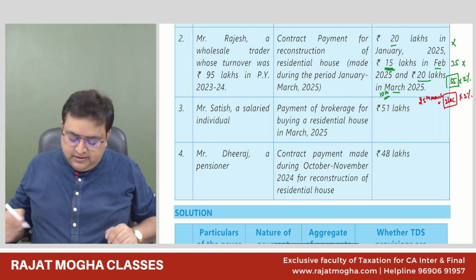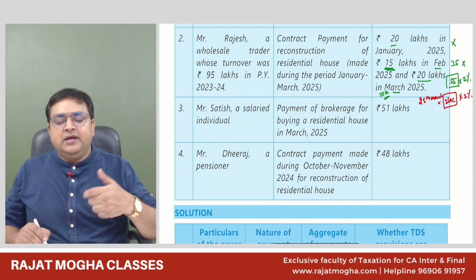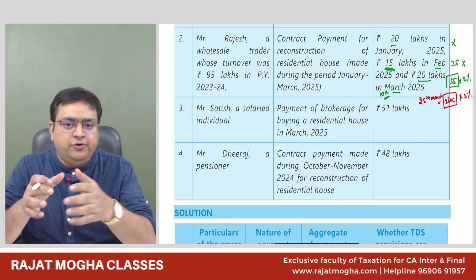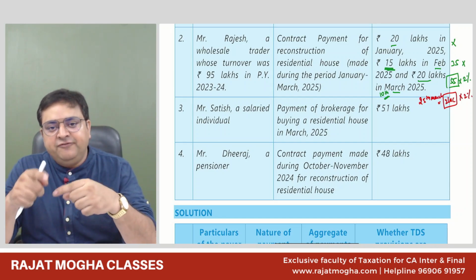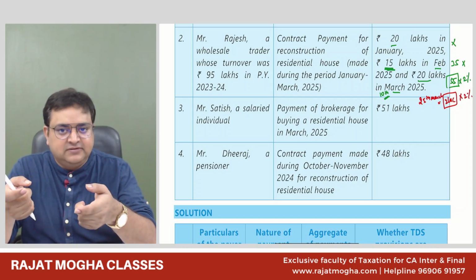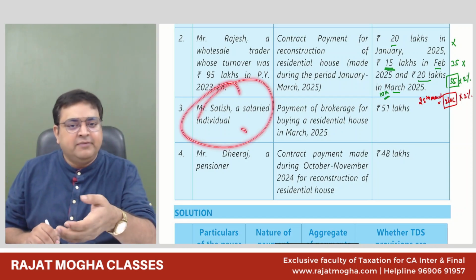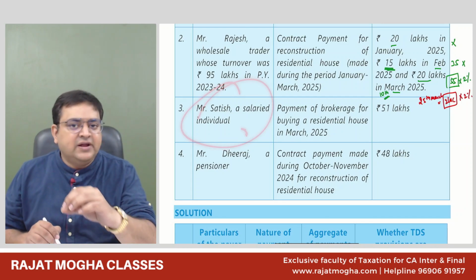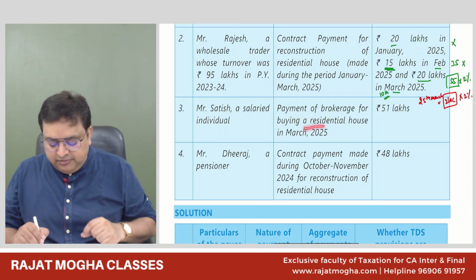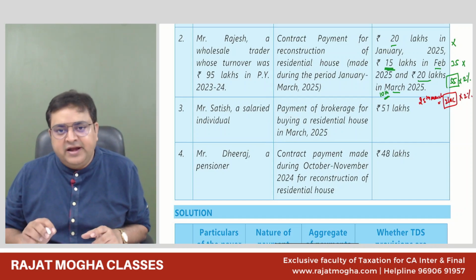See, Satish is a salaried individual and he's making a payment for a brokerage. If you are making a payment for brokerage, there is a specific section 194H for commission or brokerage. But 194H applies if you are an individual whose turnover is more than 1 crore 50 lakh and you are making it as a business expense. But here, first of all, your turnover is not more than that because this assessee is a salaried assessee. 194H will not come. Second thing, he is making a payment for brokerage and that too for personal purpose. So even for personal or for business doesn't matter over here, then 194M can apply.